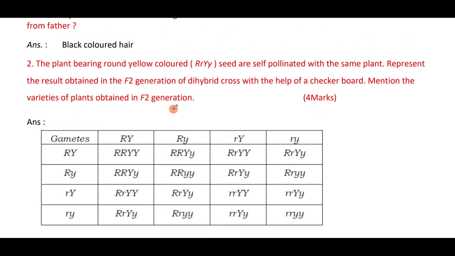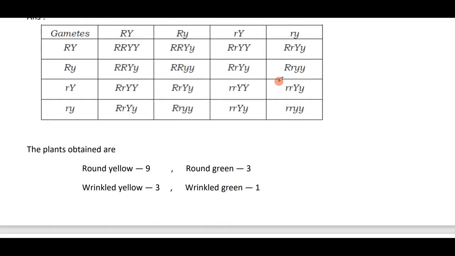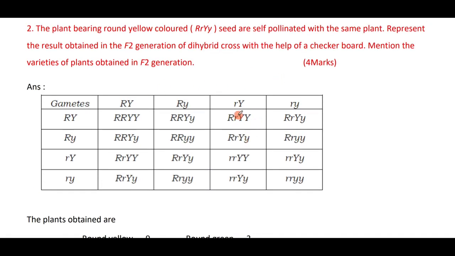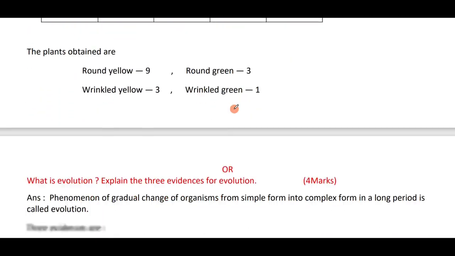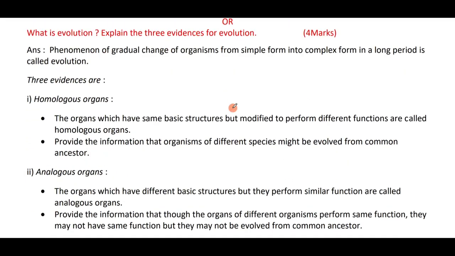The plant bearing yellow colored seeds is self-pollinated with the same plant. Represent the result in the F2 generation of a dihybrid cross with the help of a checkerboard. Mention the varieties of plants produced in the F2 generation. This is a dihybrid cross experiment, the cross between two individuals which differ in two traits. So do learn the monohybrid cross experiment and also the dihybrid cross experiment. I'll explain these two experiments in detail in a separate video. Do practice well. Definite question for your examination.